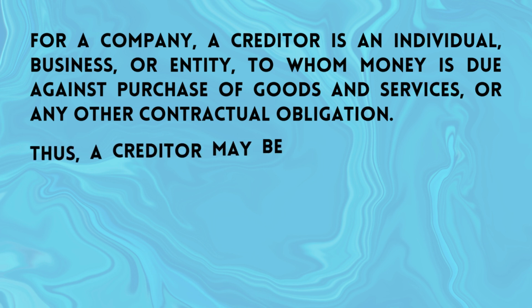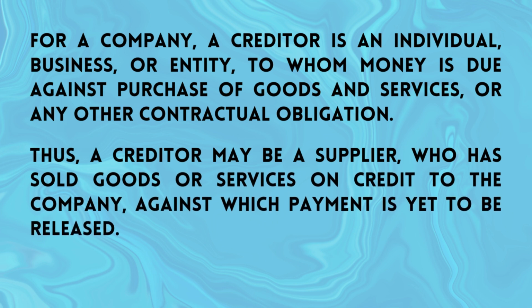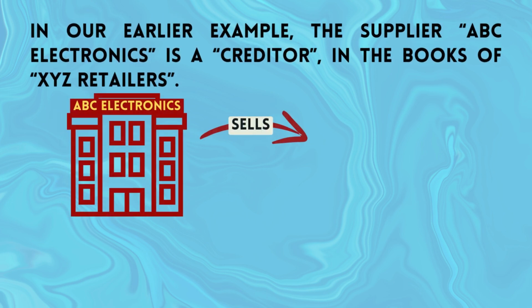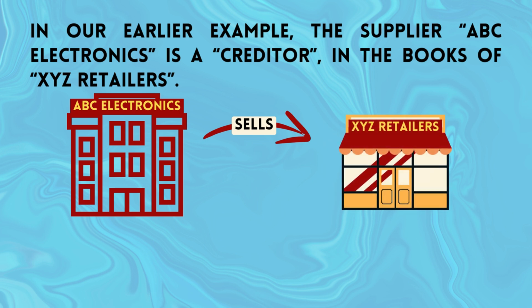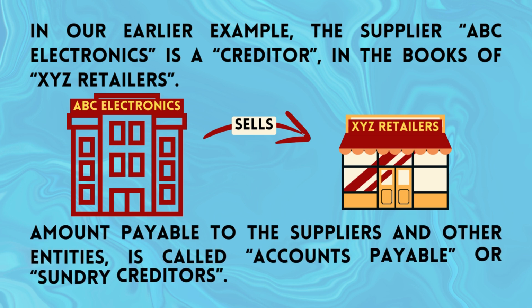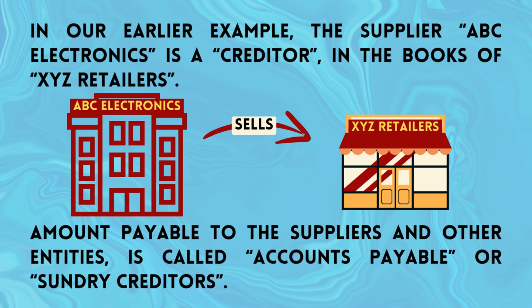Thus, a creditor may be a supplier who has sold goods or services on credit to the company against which payment is yet to be released. In our earlier example, the supplier ABC Electronics is a creditor in the books of XYZ Retailers. Amount payable to the suppliers and other entities is called accounts payable or sundry creditors.